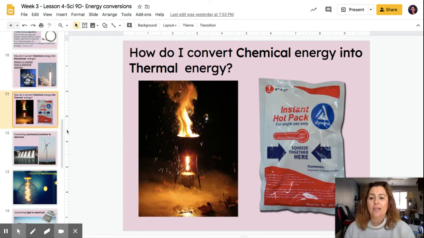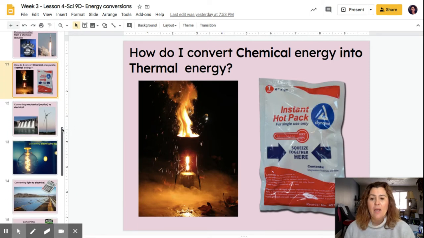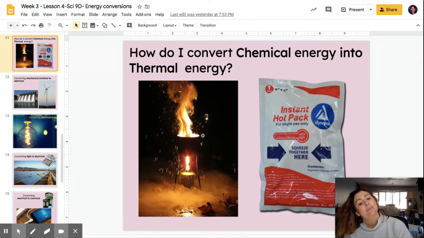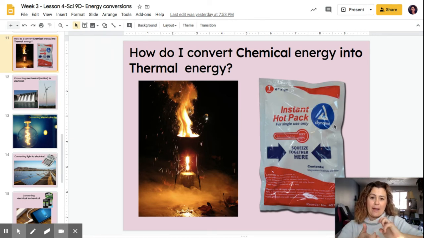How can I convert chemical into thermal? Well, here's an example where there's fire going on. So this could be gasoline, and it's turning into heat. And here we have an instant hot pack. Sometimes we've gone skiing and we buy those little hot packs, and what you do is you crack them. And the chemicals that are inside, when they mix together, there's this reaction and it gives off heat. So that's exothermic. So here's an exothermic reaction where the chemicals mix together and they release heat, thermal energy.